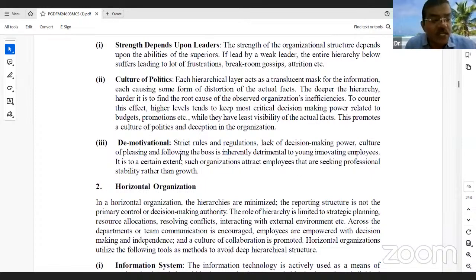Sometimes strict rules and regulations and lack of decision-making power for employees, and a culture of pleasing the bosses. Such organizations attract fewer employees and less professionalism. No one is ready to work in strict-rule organizations. They want a little bit of relaxation, right?